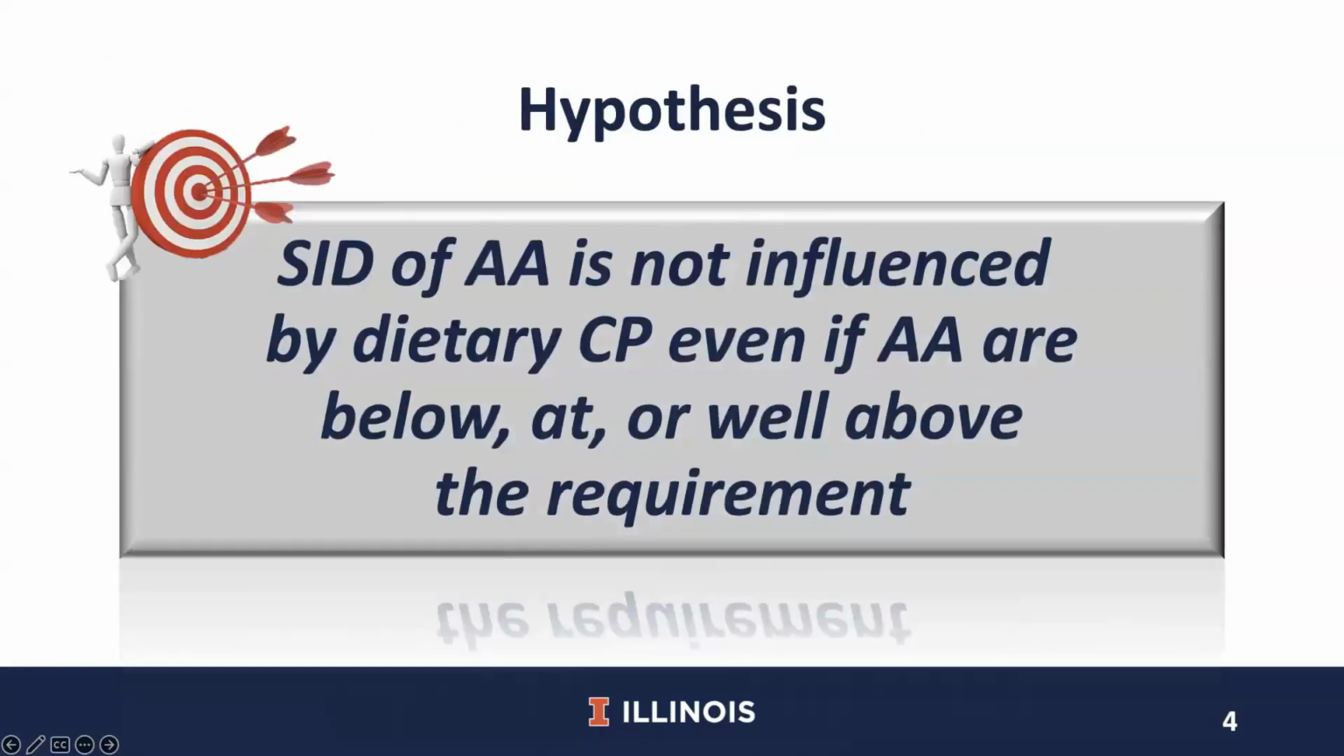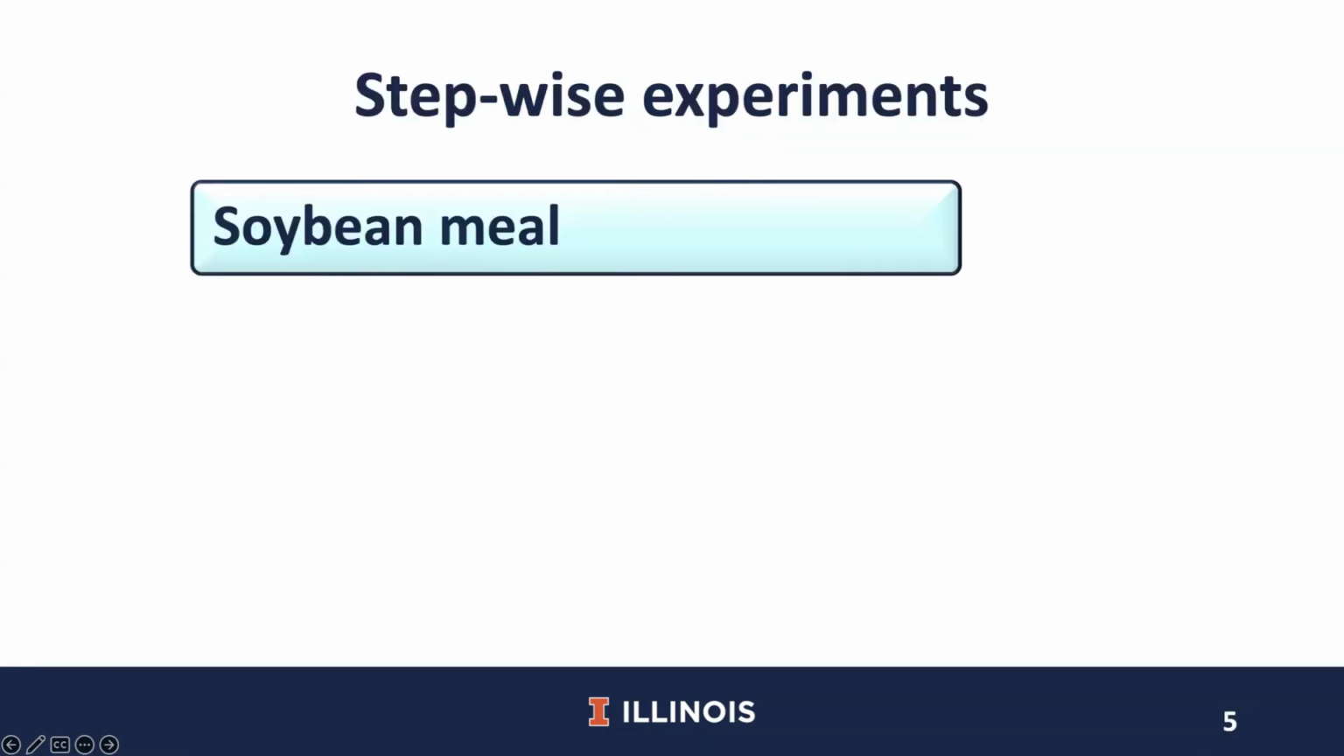Therefore, we hypothesize that the SID of amino acids would not be influenced by dietary protein, even if dietary amino acids are below, at, or well above the requirements of pigs. To test the hypothesis, 4 series of experiments were conducted.